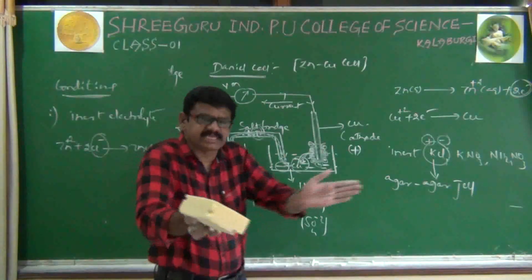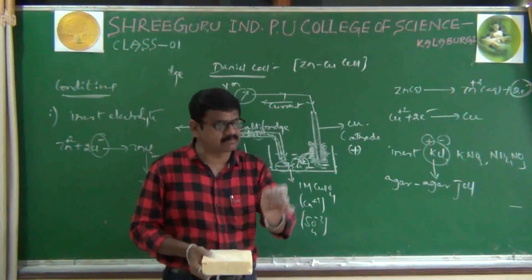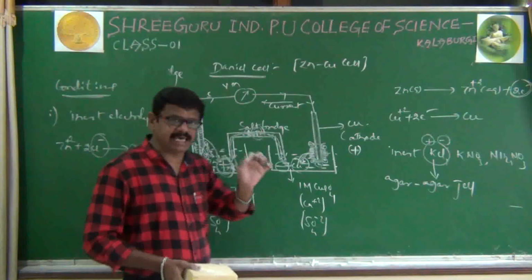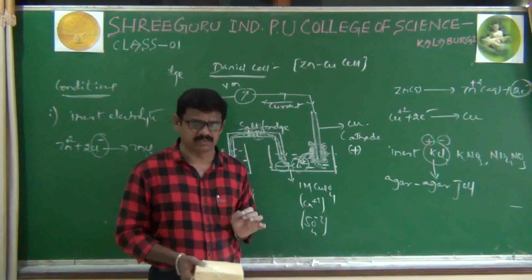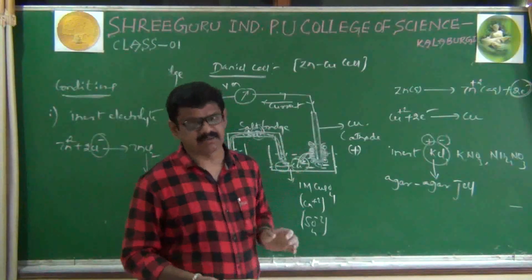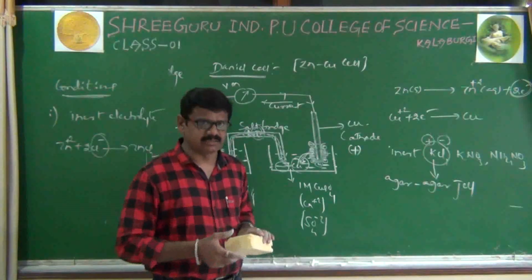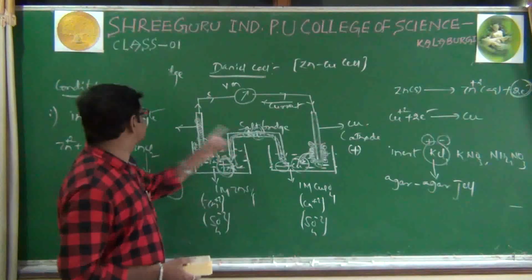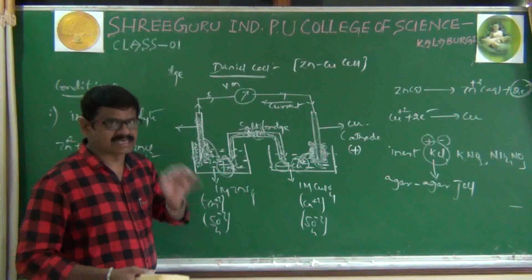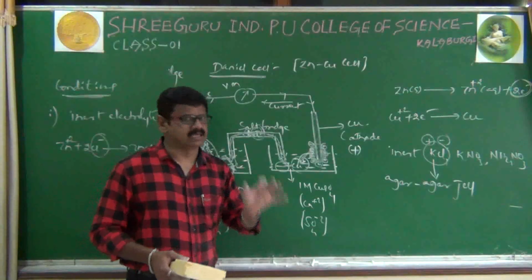Both should travel with equal speed, and at the same time both should have the same transport number. If the velocity is the same, then their transport numbers will also be the same. These are the conditions for the electrolyte we have taken in the salt bridge.